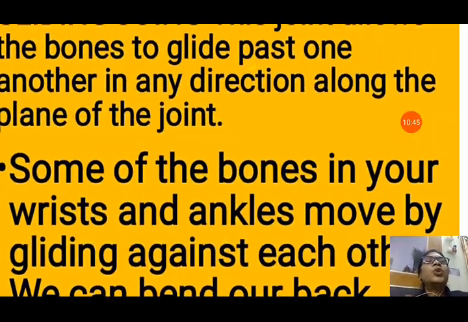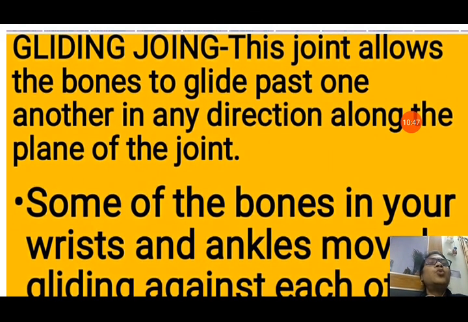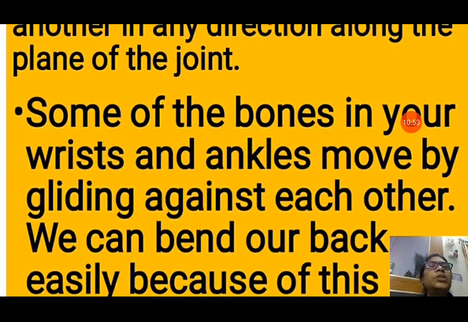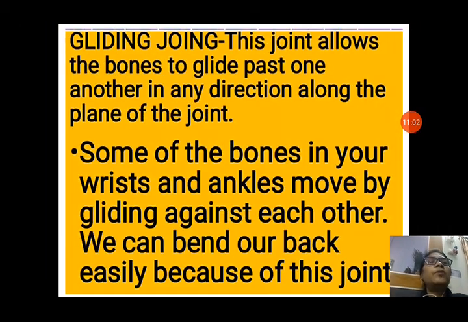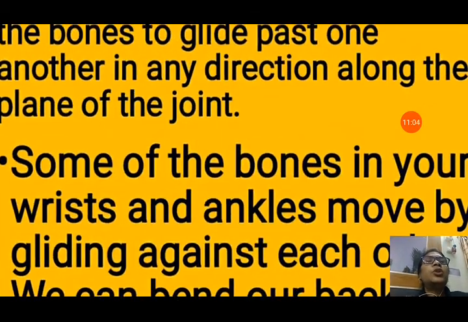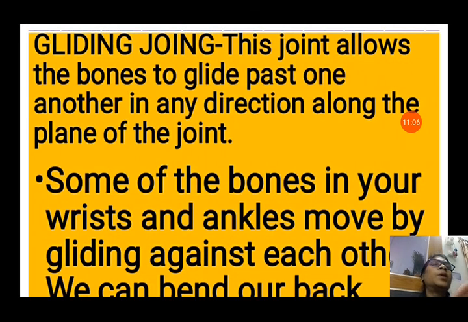Now gliding joint. This joint allows the bones to glide past one another in any direction along the plane of the joint. Some of the bones in our wrist and ankles move by gliding against each other. We can bend our back easily because of this joint. So our vertebral column is made up of very small vertebrae. These vertebrae are joined through gliding joints. That's why we can bend our body. We can do different types of movement. We can bend our body front side, back side by this joint only.